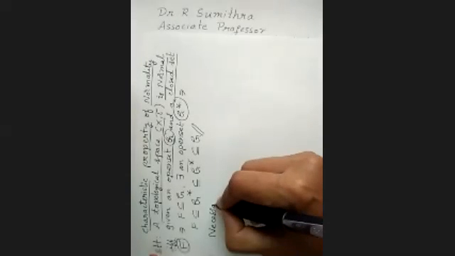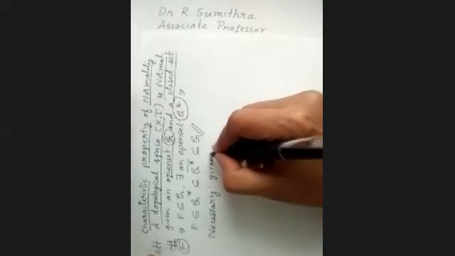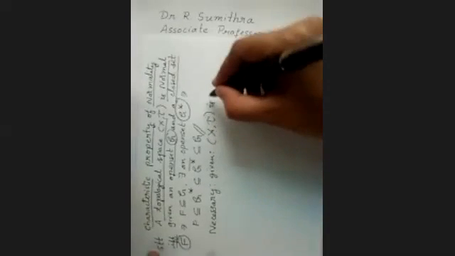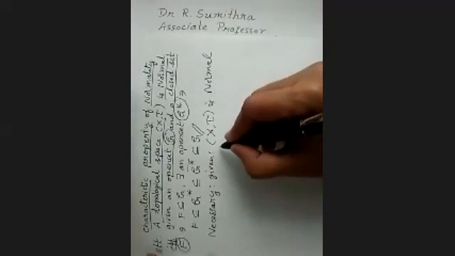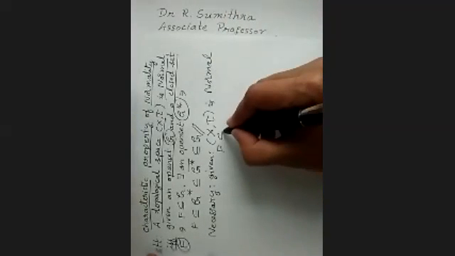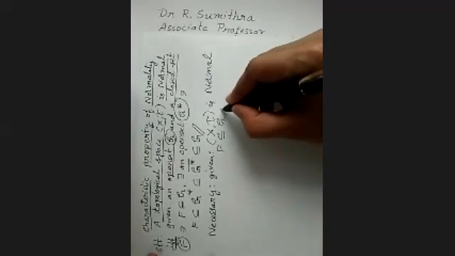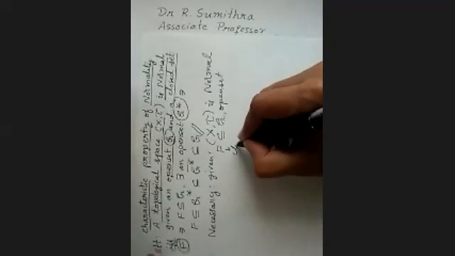Necessary. What is given? Given the topological space (X, tau) is normal, and given F contained in G, where G is an open set and F is a closed set.